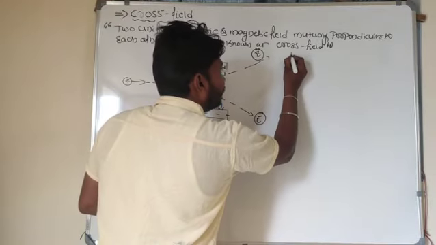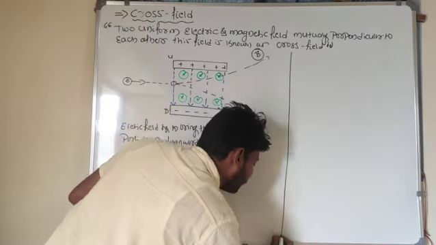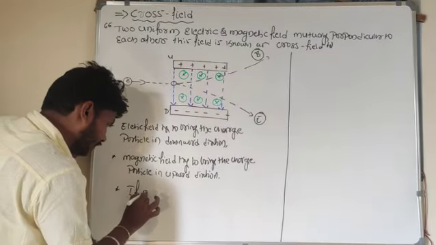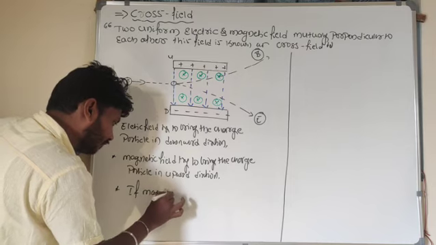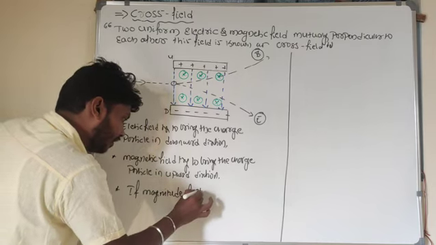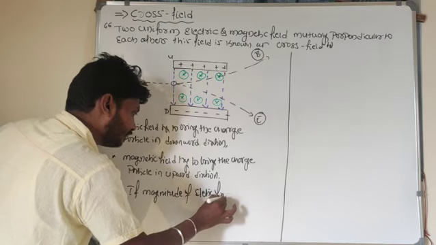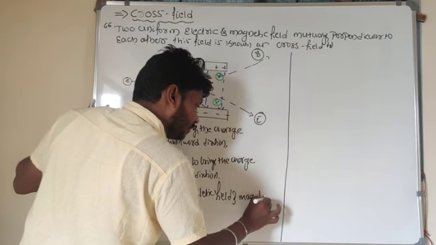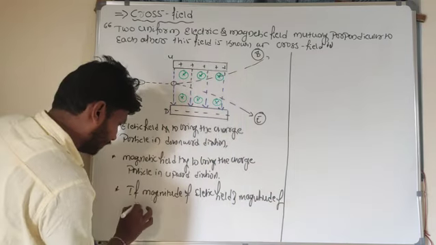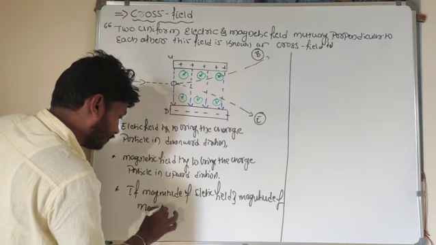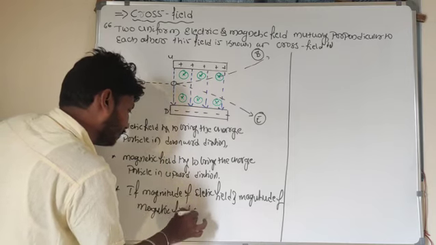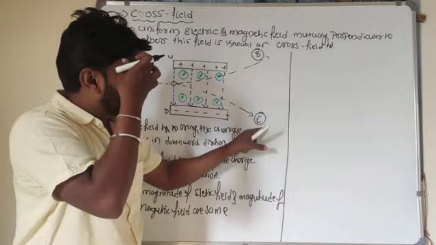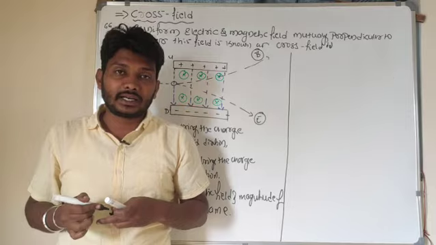If the magnitudes of the electric field and magnetic field are the same, then what does it mean here?